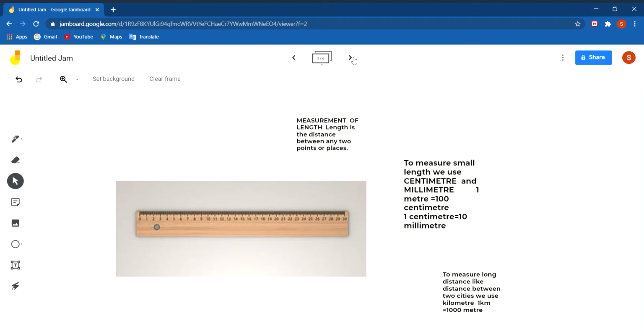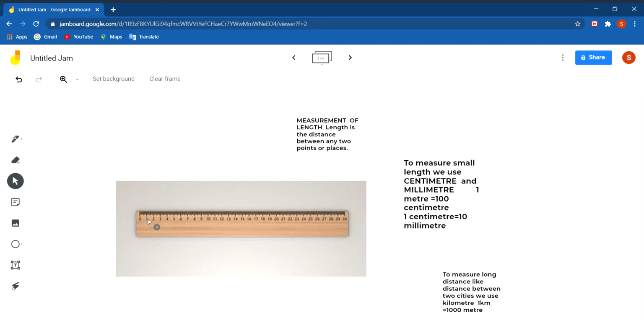Now we will discuss how to measure length, measurement of length. What is length? Can you tell me what is length? Length is the distance between two points or places. You can see this figure which is drawn here. This figure is of a 6-inch ruler which you use in your class. There are marks on this from 0 to 30. These 0, 1, 2, 3, 4 are centimeter marks, and between 0 and 1, and 1 and 2, you can see 10 small lines.